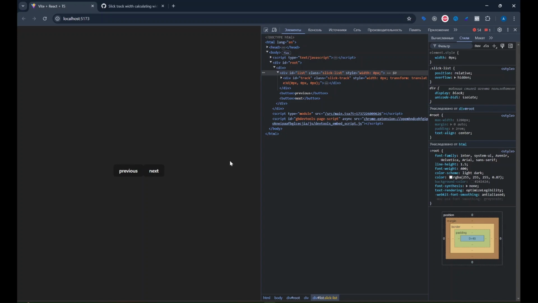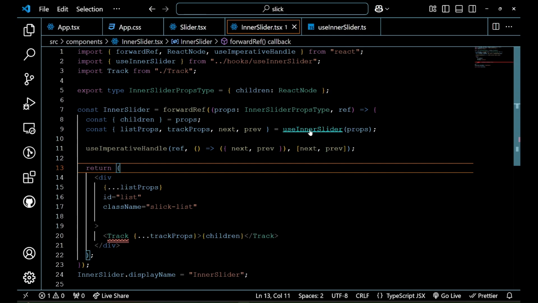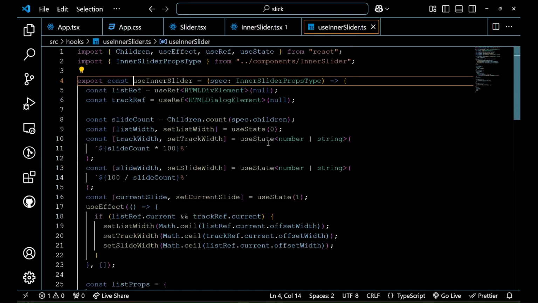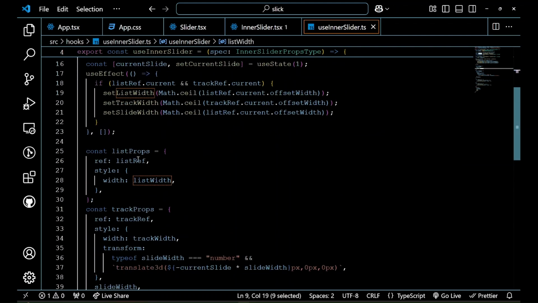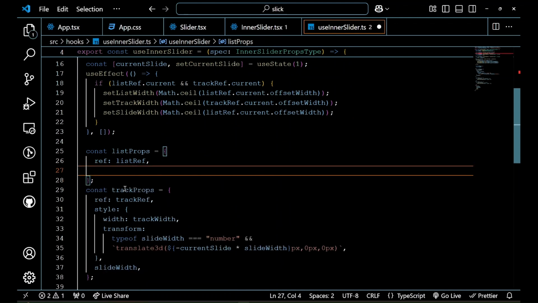Unfortunately, we do not see anything, simply because the list has a width of 0 pixels and it has a CSS style of overflow hidden. So that's the basic reason. It happens because in our first render we have set 0 width for our list width, so we have to remove it.